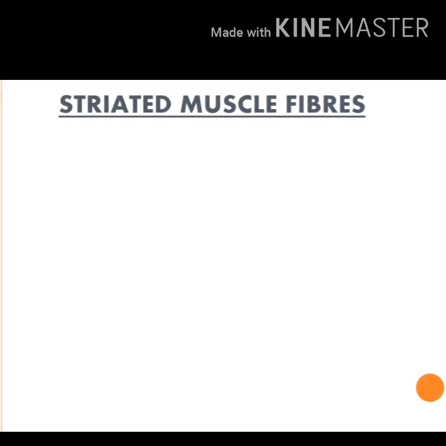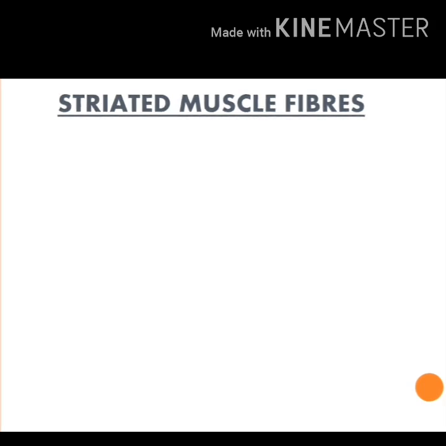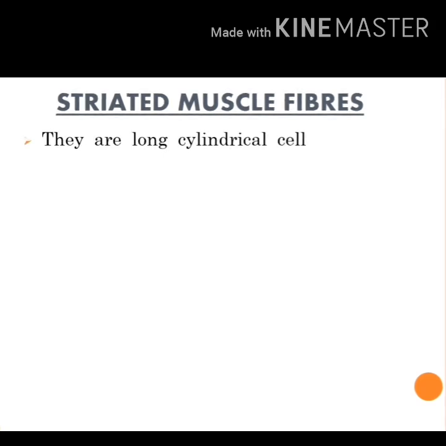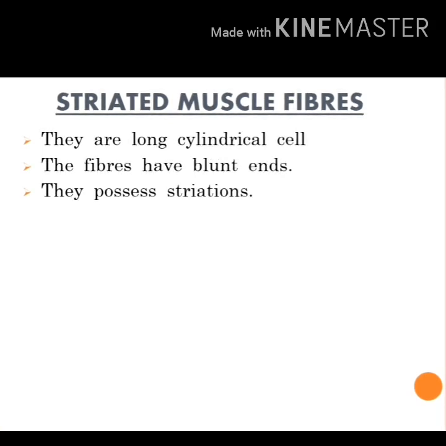Muscular tissue occupies nearly 40% of the total weight of the body, and it consists of groups of muscle fibers called muscles. Contraction and relaxation of the muscles produces movement. The different types of muscle fibers are striated, unstriated, and cardiac. So the first is striated muscle fibers. They are long cylindrical cells. Second, the fibers have blunt ends.